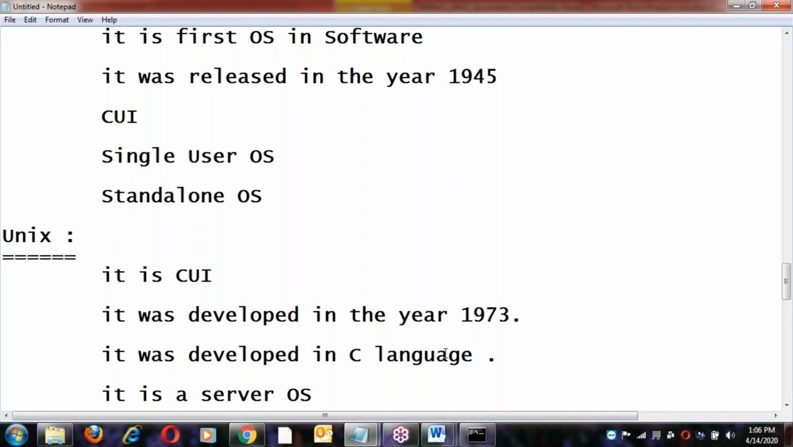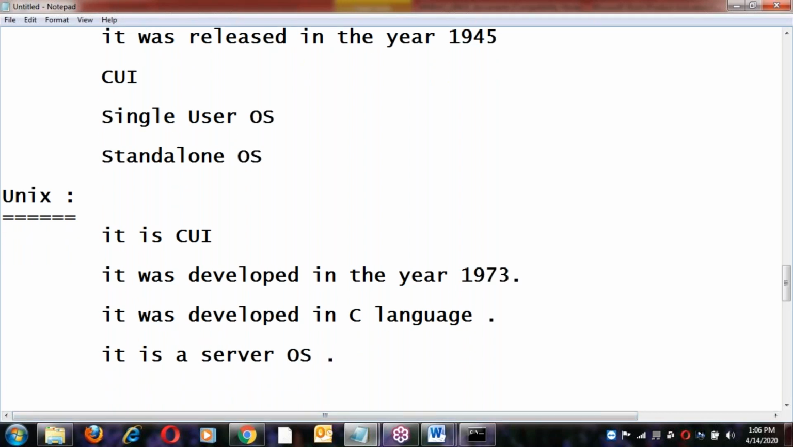It was developed in C language. Who is the author of C language? Any idea? Can you answer this? Can you ping in the chat box at least? Guys, do you hear me? Hello. Okay, Dennis Ritchie. Fine.